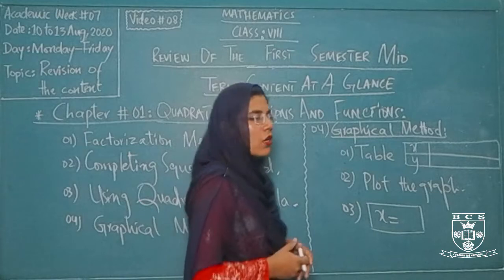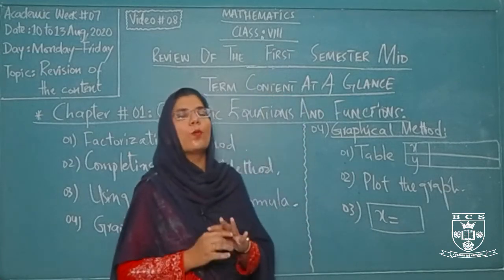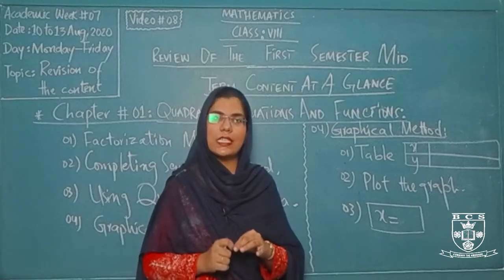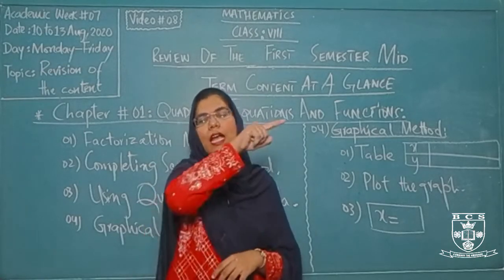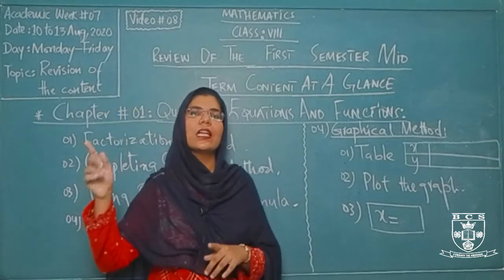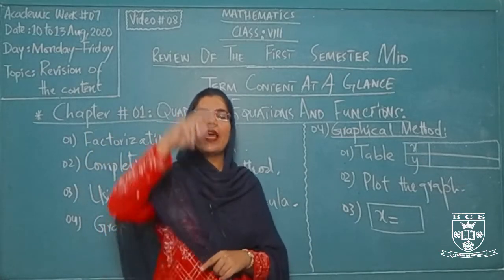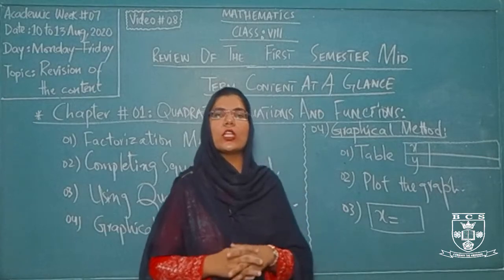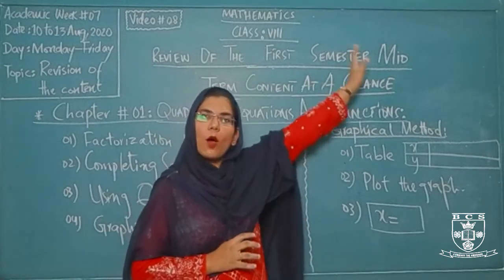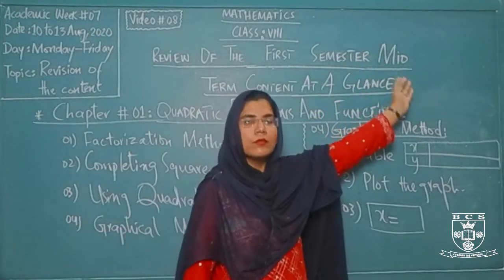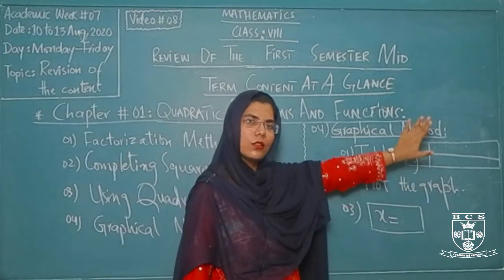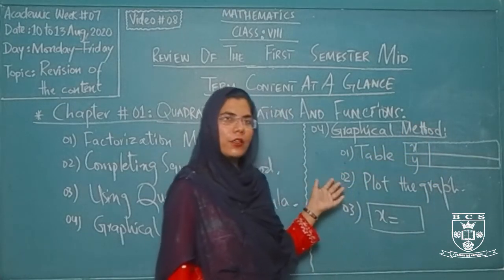Whenever you start to plot your graph, at the very first step you will mention your scale for the x-axis, the horizontal axis, and then your scale for the y-axis, the vertical axis. After mentioning your scale at the left topmost side of your graph paper, you will start plotting the coordinates of x and y with the help of this table. So this is your step number 2.